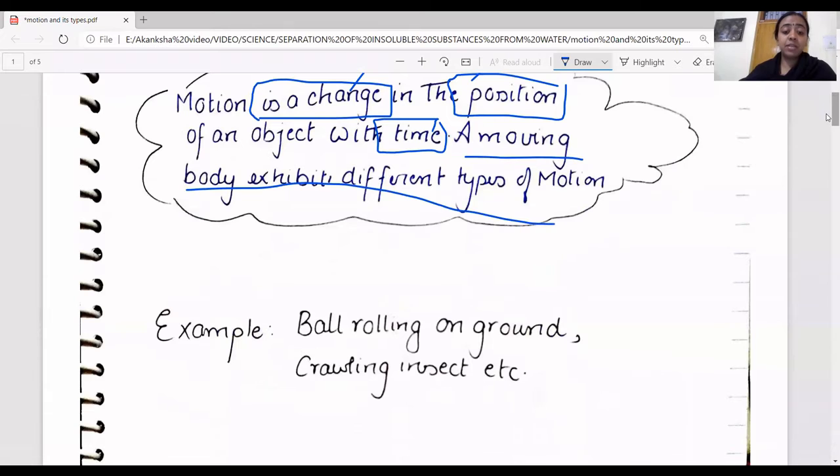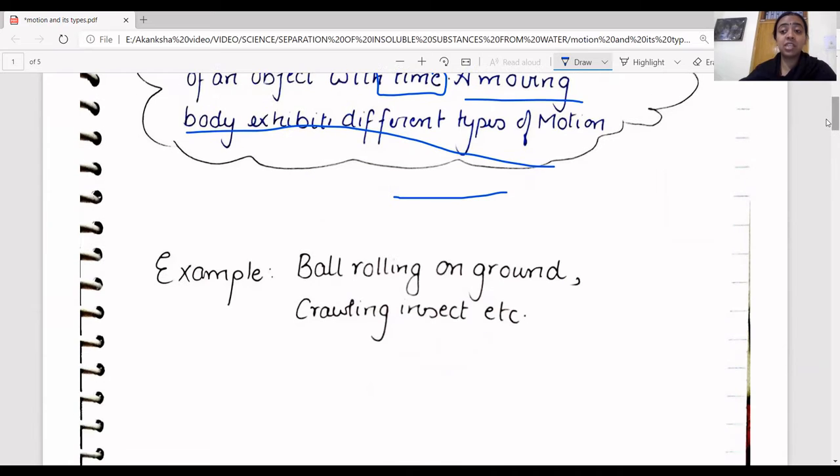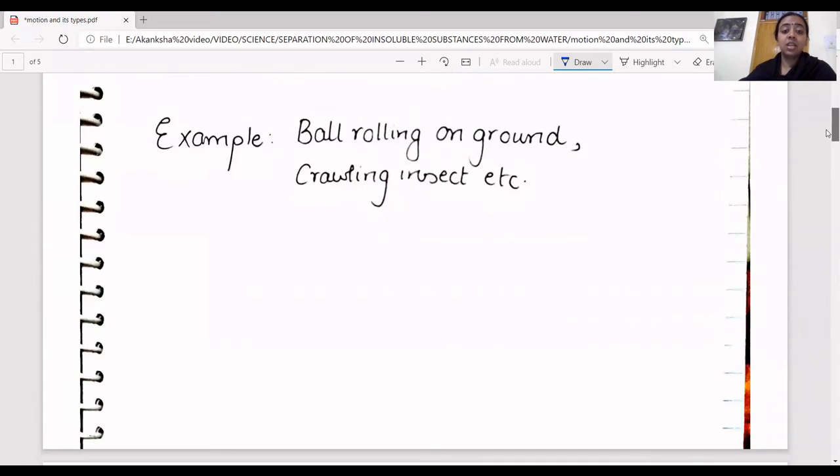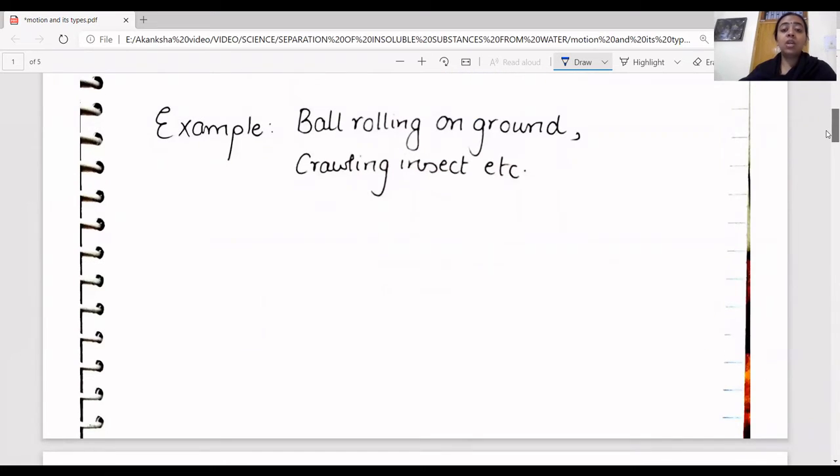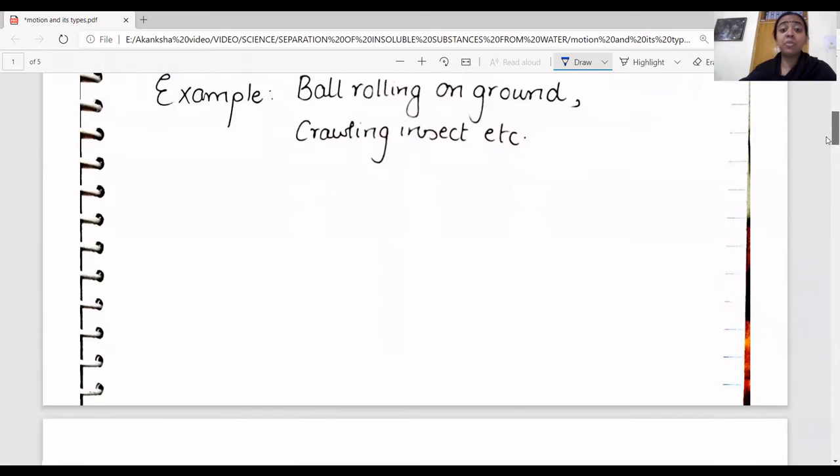Now I have examples of straight-line moving, like linear motion. Linear motion is when somebody walks in a straight line, or some insect is crawling, again linear because it's moving straight, or a ball rolling on the ground. This is another example of motion.